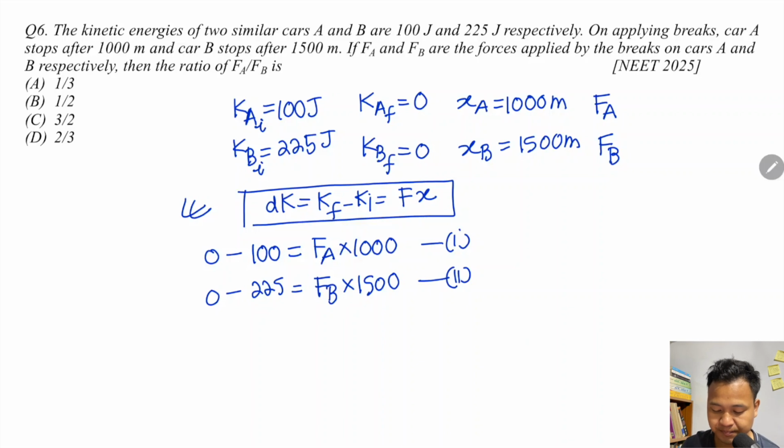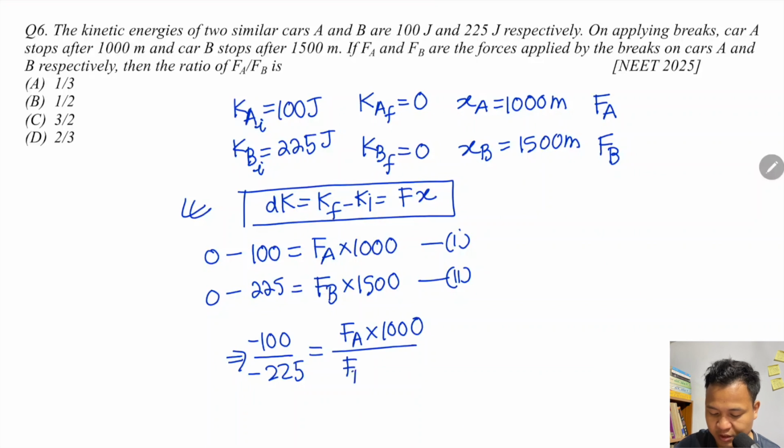Now FA to FB: divide equation 1 by 2. So minus 100 divided by minus 225 equals FA into 1000 divided by FB into 1500. Minus minus cancels out, zeros cancel. 5 4s are 20, 5 9s are 45, 5 2s are 10, 5 3s are 15.